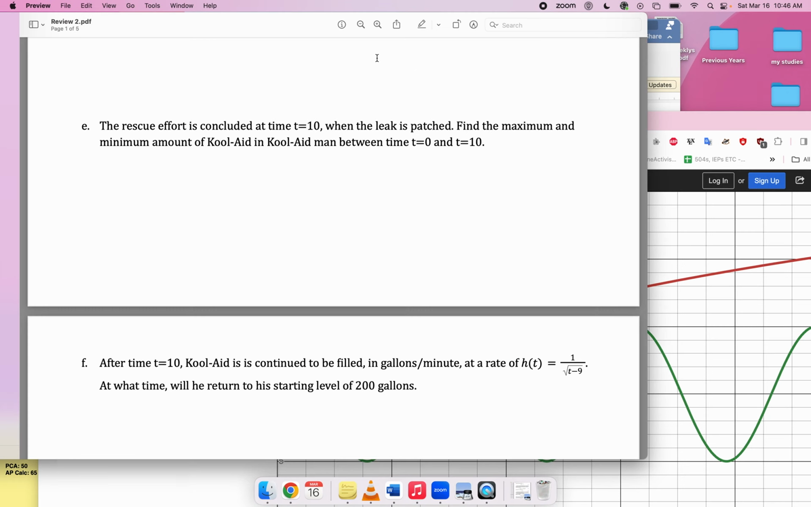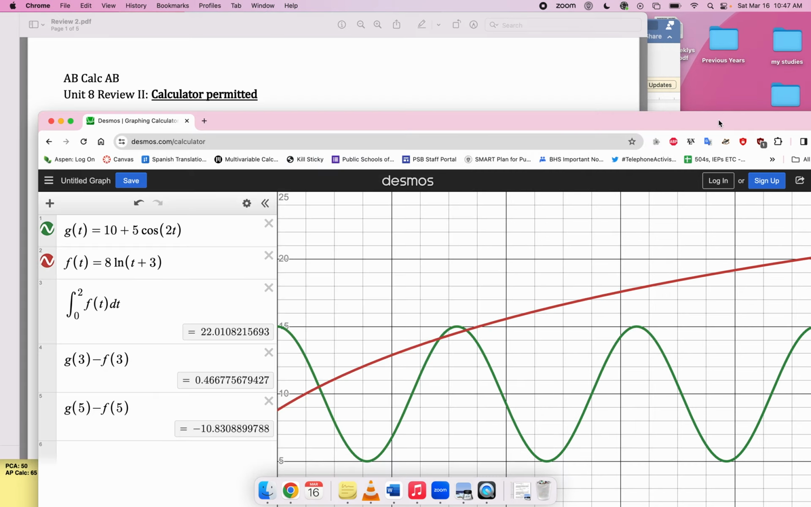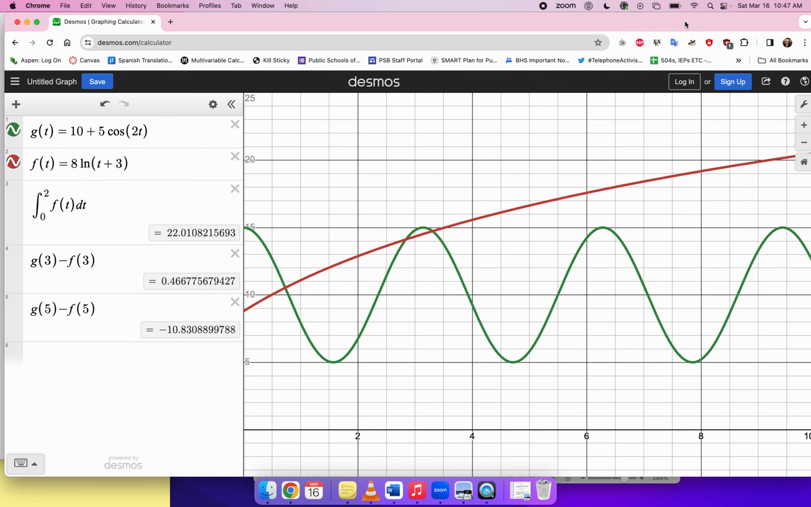Is f of t really the rate out? Did I misread this problem? I hope not, because then all my answers would be wrong. He's currently losing Kool-Aid at a rate modeled by, yeah, that's the natural log function. So he's just losing tons and tons of Kool-Aid. So from that alone, you can pretty much figure out when he maxes out. I think it's right here at this intersection point, because he initially gains a good amount of Kool-Aid, right? It's the area between these two curves.